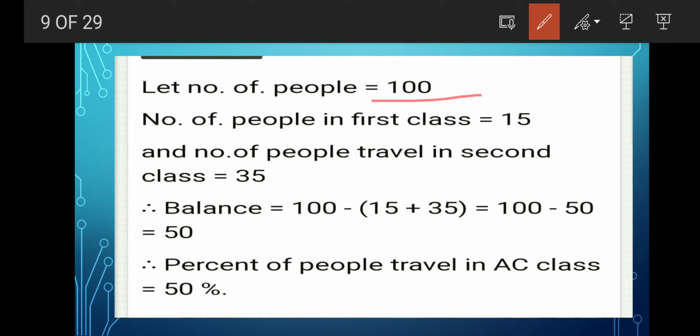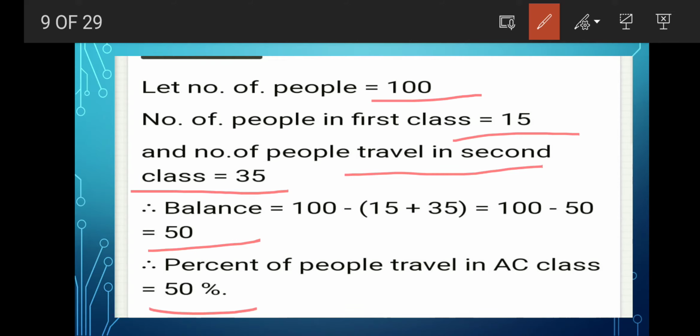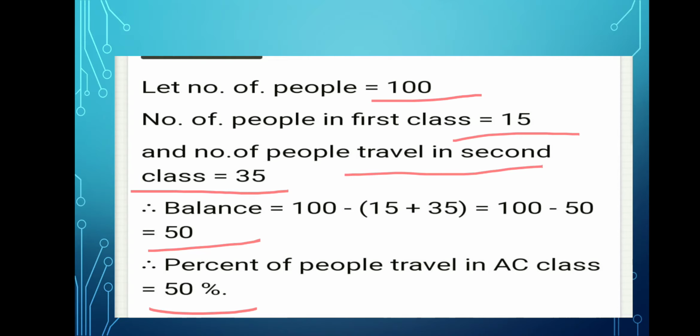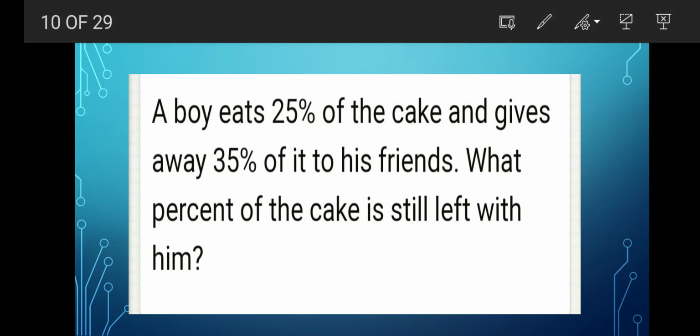Then number of people in first class 15 and in second class 35. So balance is what here? 100 minus 15 plus 35. This means 50. So the percent of people who travel in AC class is what? 50%. Very clear.